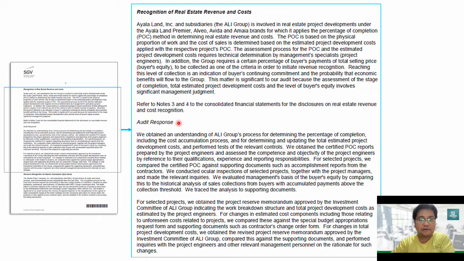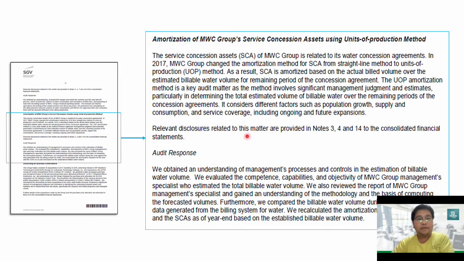So including the auditor's response. So what did SGV do? So to address the significant risk brought by the audit of the revenue account, the auditor here explained what procedures they perform, including the findings and their conclusion in relation to their audit of revenue. Okay?